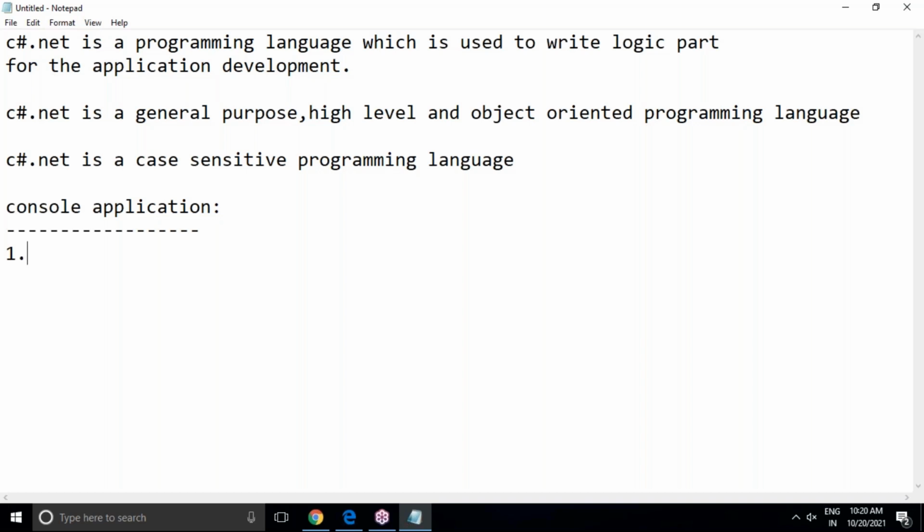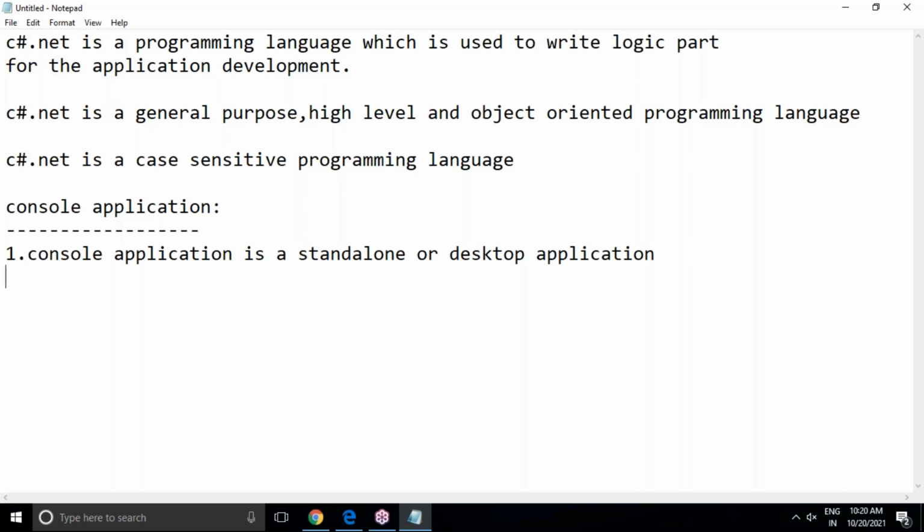That means C# logic only we have to write over there. So what is a console application here? A console application is a standalone or desktop application. Standalone or desktop application means what?